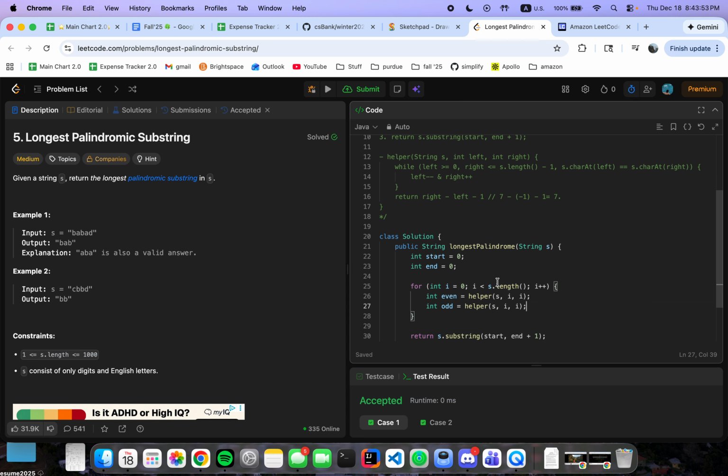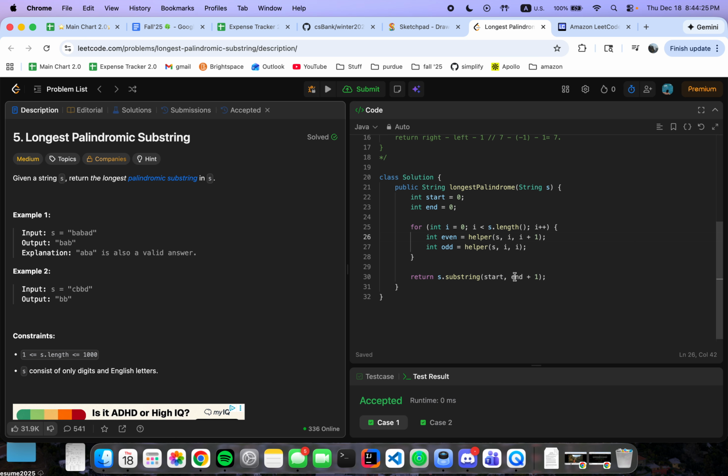And then as you can see, this is the even case because it has full values. In this case, we're going to have plus extra 1 for that, because in odd cases, as you can see, we are starting from this one value because this is the middle point. But in the even case, we would have to shift to the right part by here, so that we can compare the palindromic substring value.